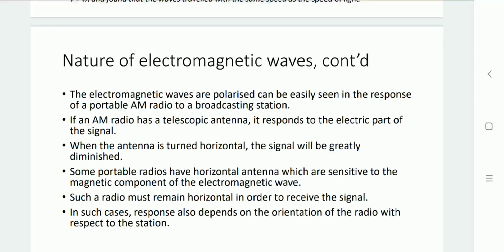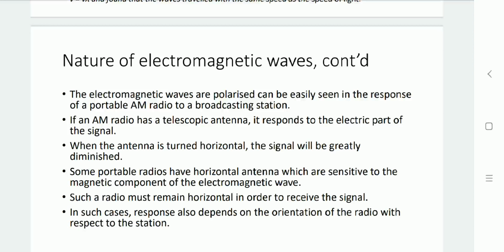This superimposing process is necessary because a low frequency signal cannot travel a longer distance, so we need the support of a high frequency signal as a carrier. For the receiving purpose, an antenna is utilized which can receive the electric part of the signal.